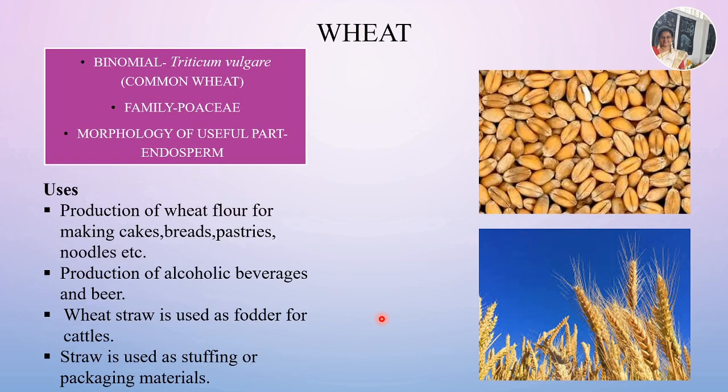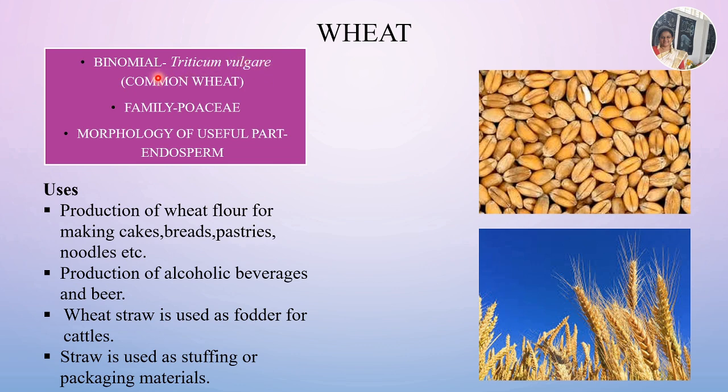Let's see wheat. Wheat is an example of a cereal. It's a large sized grain, and there are different species of wheat available. Here I am mentioning only one type, that is the common wheat. You have to study the binomial or the scientific name of the wheat, its family and its useful part.